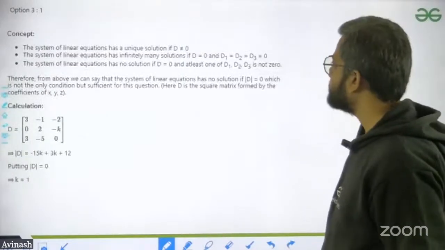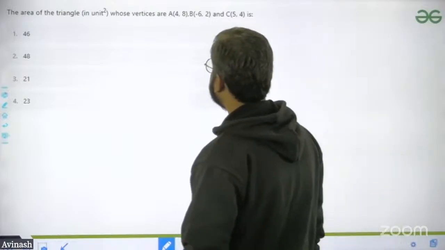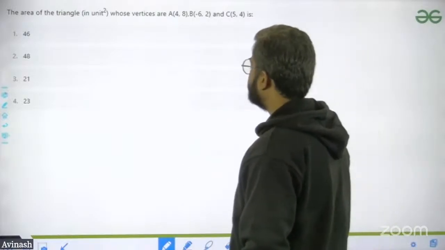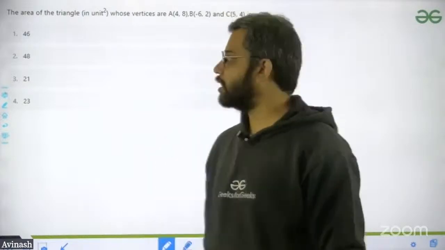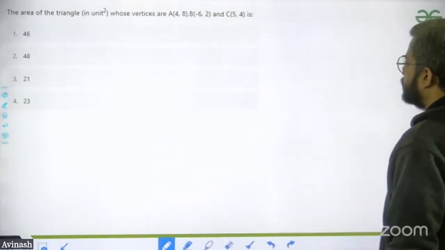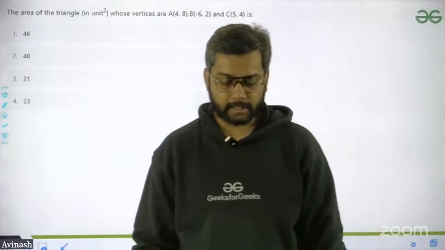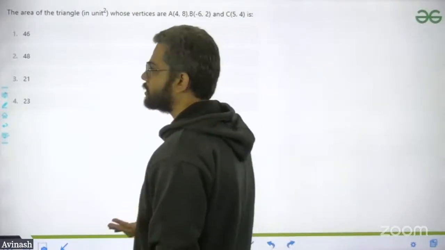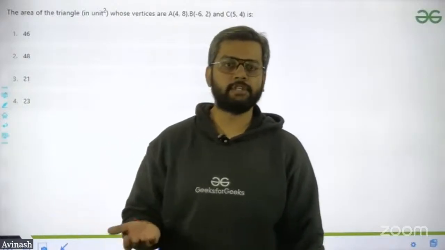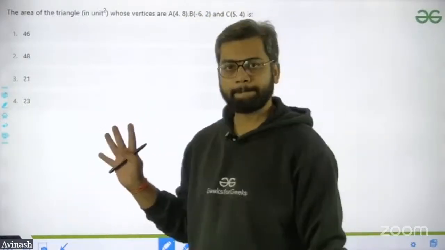Next. The area of a triangle in unit square whose vertices are given as 4, 8, minus 6, 2, 5, 4. Now, important, isn't it a 2020 question, this is. What's important is not that ABC data is given and you have to find the area of a triangle. The important thing is this kind of concept. From 2020 to 2024, 3 times they have asked this kind of a question.